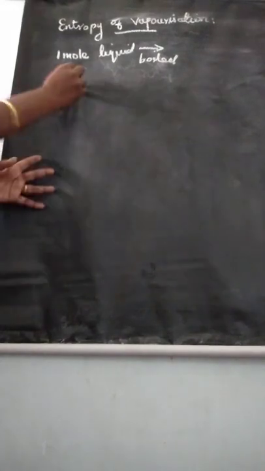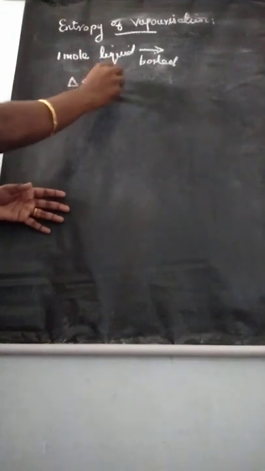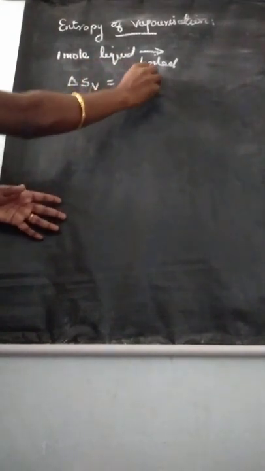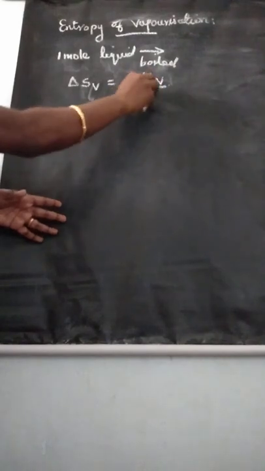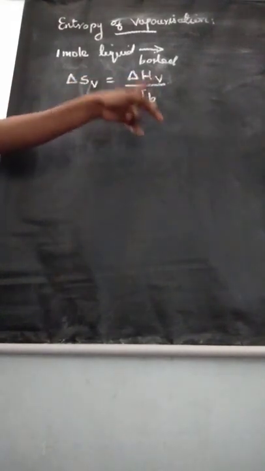So we can tell the formula: delta S vaporization, where you can write symbol V for vaporization, is equal to delta H vaporization divided by the temperature, that is the boiling point. Delta S vaporization is equal to delta H vaporization divided by T B.